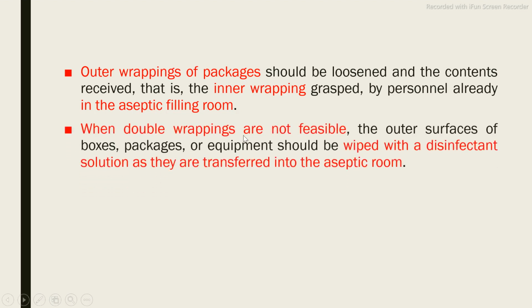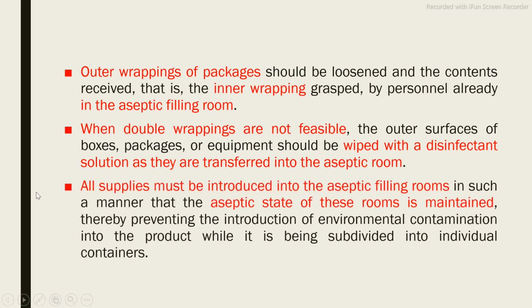When double wrappings are not possible, in that case we can wipe with the disinfectant solution as they are transferred into the aseptic area. So when double wrapping is not possible, equipment and packages must be wiped with the disinfectant solution. If single wrapping is available, then you can clean the wrapping with the disinfectant solution, so that the chances for contamination will be less.